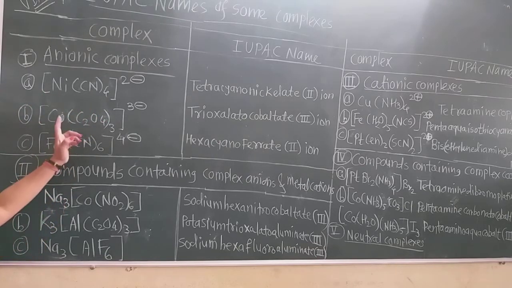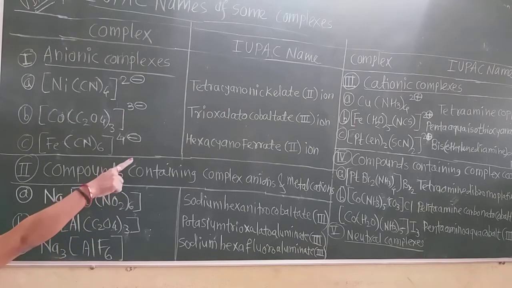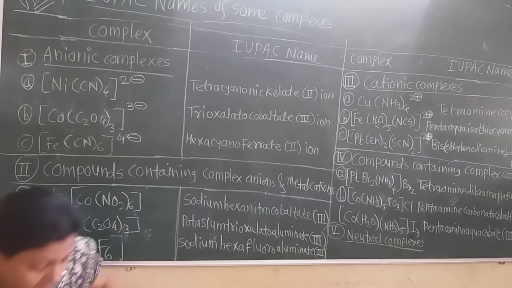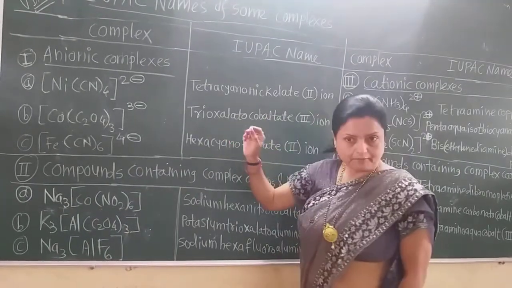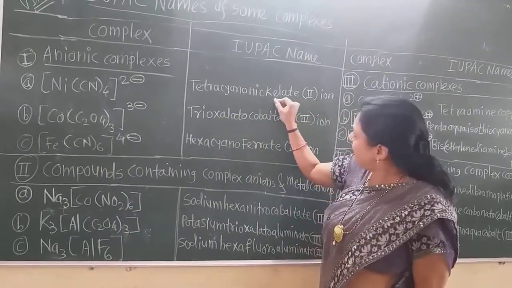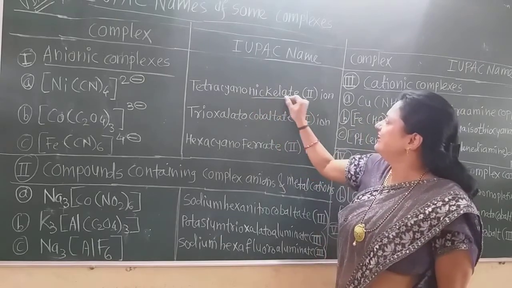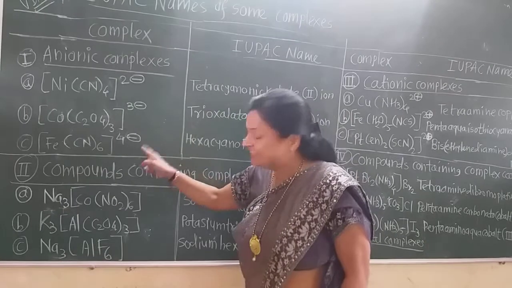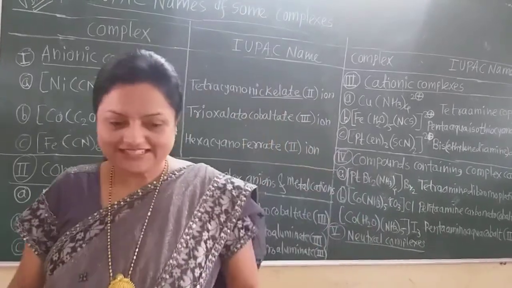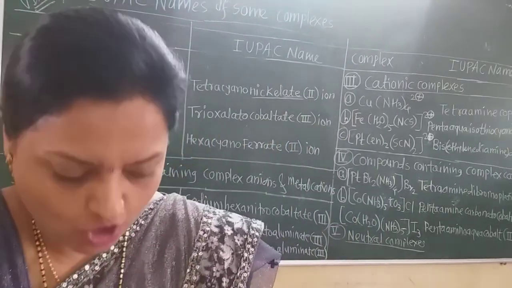That is the +2 oxidation state, so I write in brackets the oxidation state 2 for the nickel. But what they do here, they write the name of the metal ion as nickellate. ATE is the ending or suffix only for the negative, that is the anionic complexes.